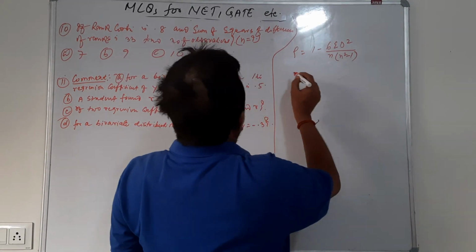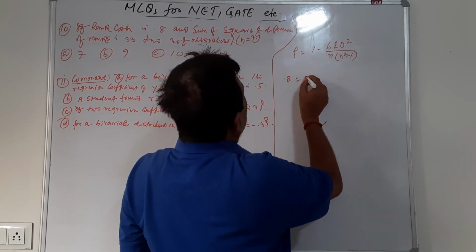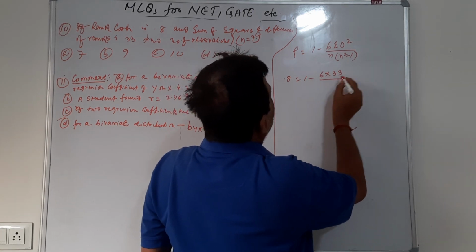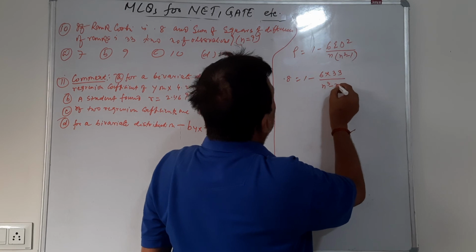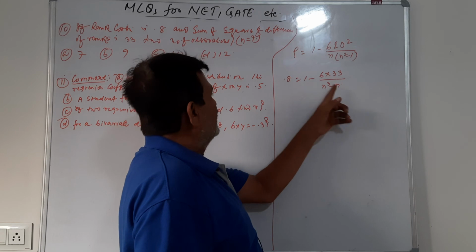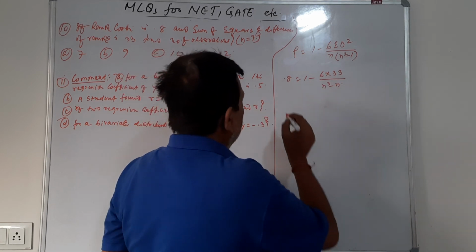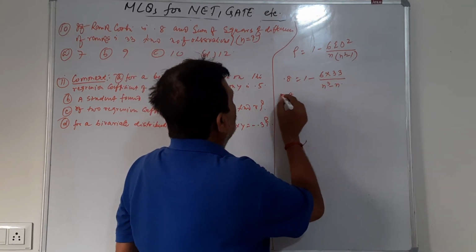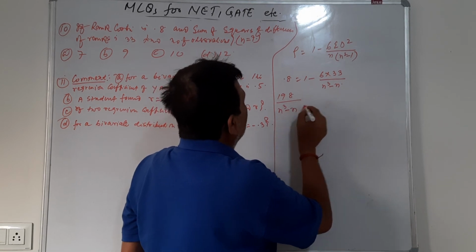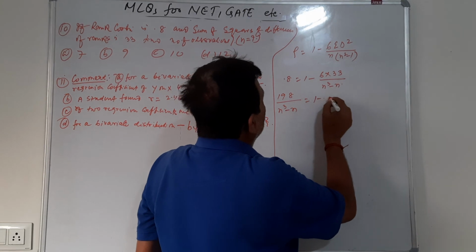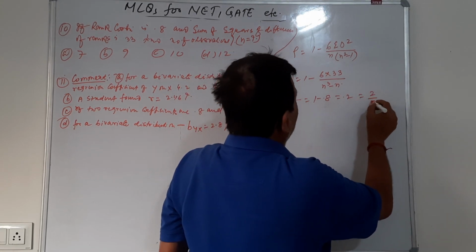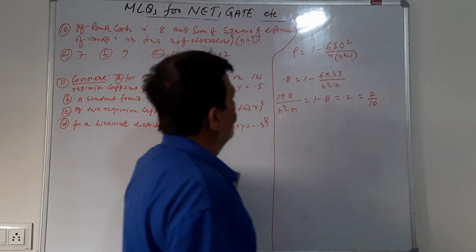So rho is 0.8, 1 minus 6 into 33 divided by n cube minus n. This negative term has to be taken on the left side, and it would be positive. So 198 by n cube minus n is 1 minus 0.8, that is 0.2, that is 2 upon 10.